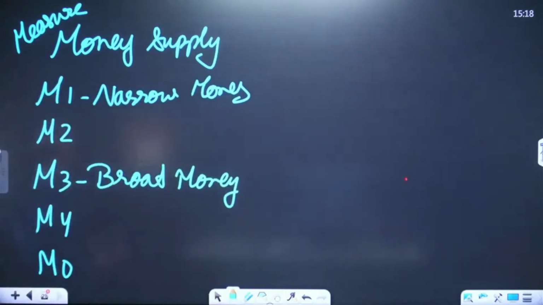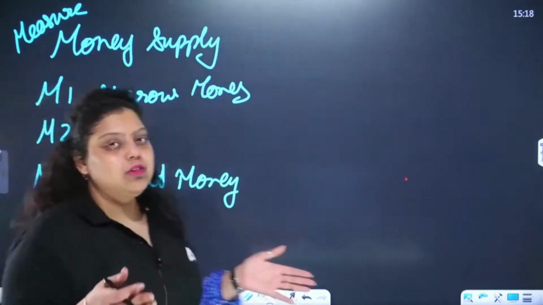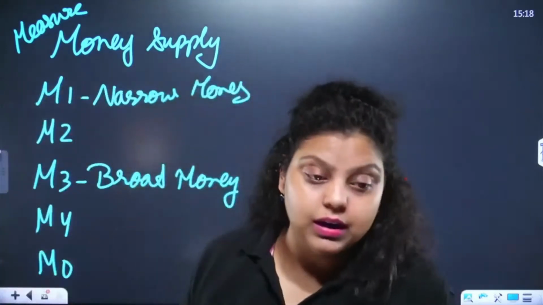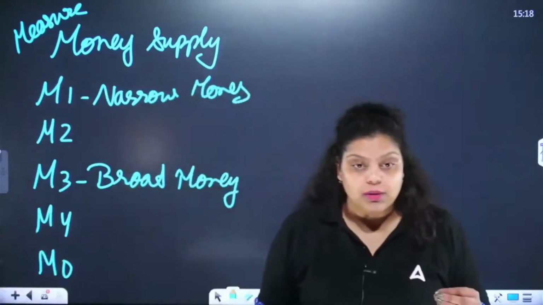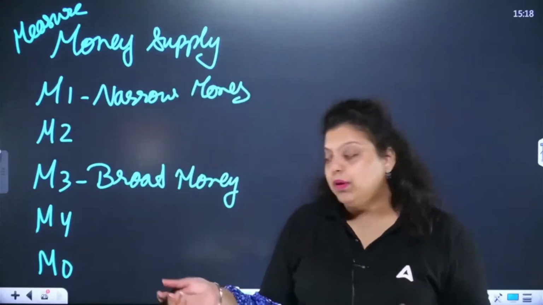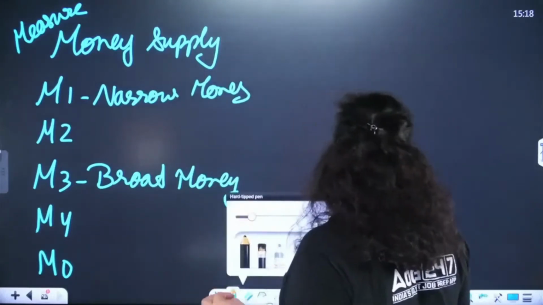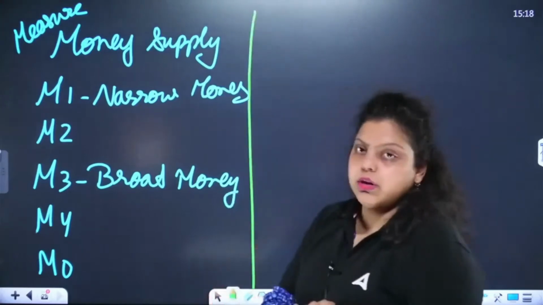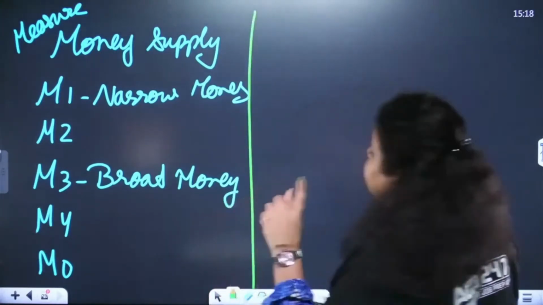Now it's very obvious, RBI is the central bank of our country. It's the responsibility of the RBI to manage the liquidity in the market. Liquidity means the cash flow in the market. And how will RBI manage this cash flow? With the help of monetary policy. RBI makes the monetary policy, so it is the responsibility of RBI to manage the money supply.